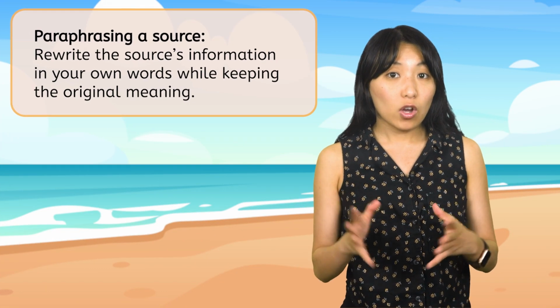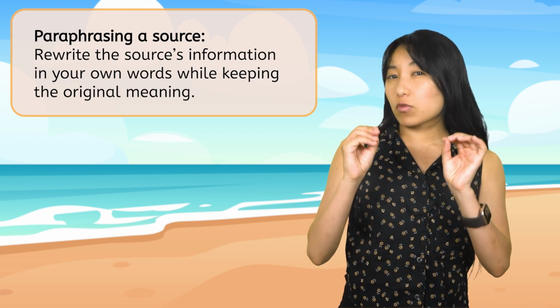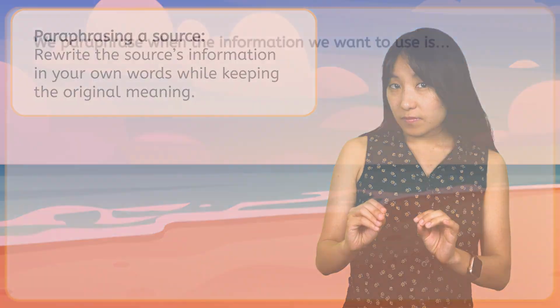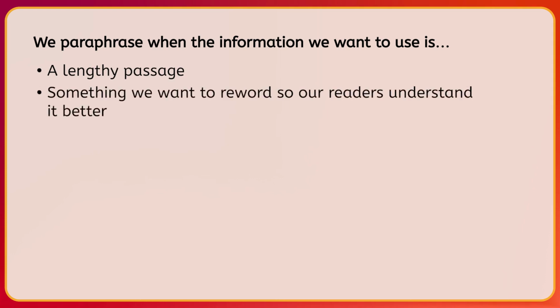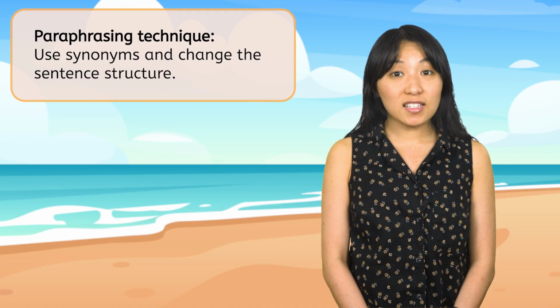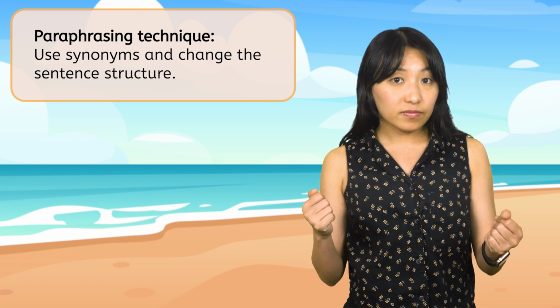Our second option, besides quoting, is paraphrasing, or rewriting a source's information in our own words while keeping the original meaning. We paraphrase when the information we want to use is a lengthy passage instead of just a sentence, or if we want to reword the source more simply so our readers understand it better. One paraphrasing technique is to use synonyms and change the sentence structure.